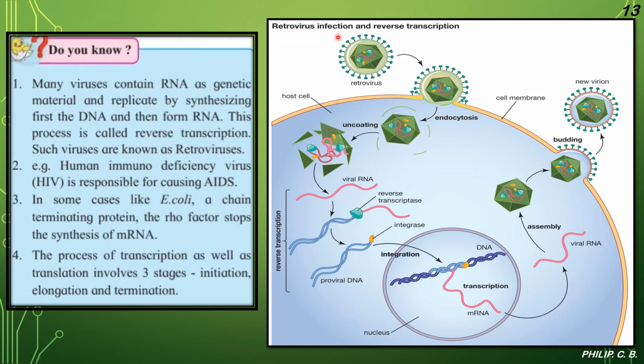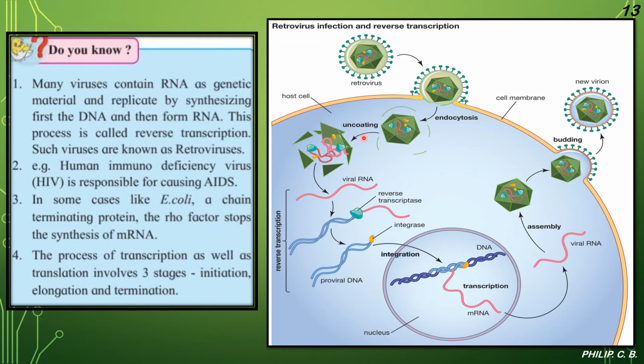So the retrovirus infection and the reverse transcription. Here you can see the retrovirus, which enters into the cell. Now you can see the step-by-step process. It's not an animation, it's an image. So you can see the step process. Then by endocytosis. Now this term, endo, means inside. So the retrovirus is entering inside the cell by the process of endocytosis.